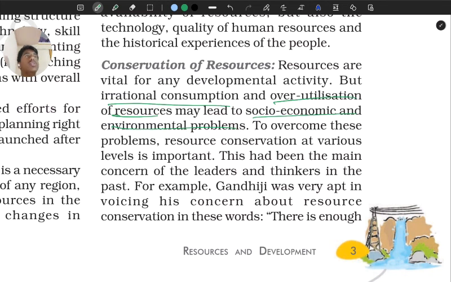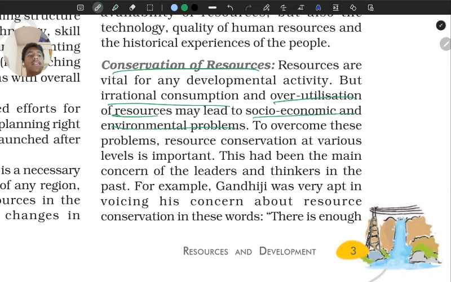If we are using all of our resources in our environment, within a country's environment, we'll be at the top, but after like 5 or 6 years, we won't have enough resources to even survive. Bare minimum, we won't have resources even to survive. So that is why conservation of resources is very important even at this time.